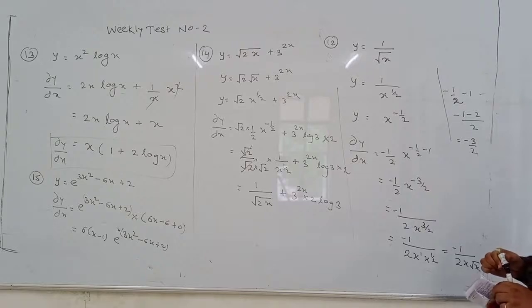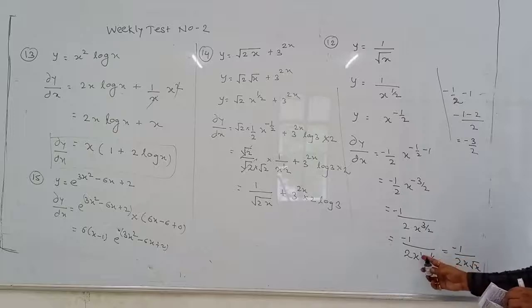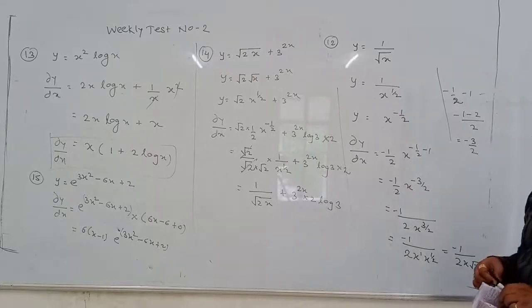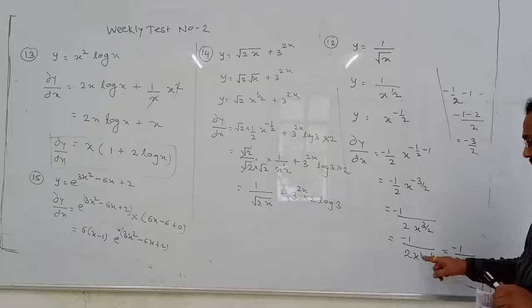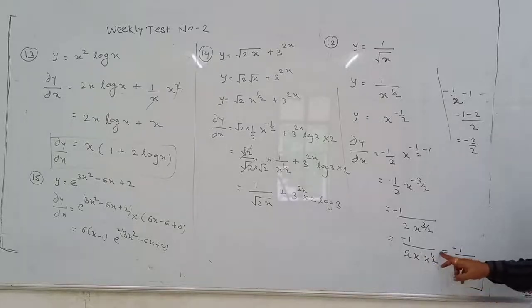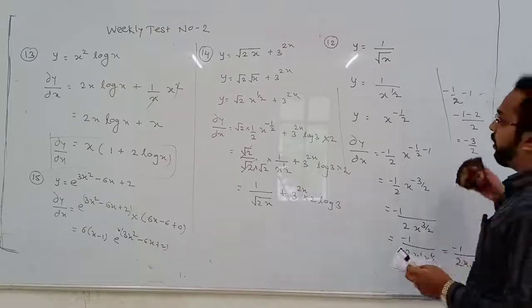3 by 2 म्हणजे किती? दीड. 3 by 2. So we can write 3 by 2 as power 1 power half. 3 upon 2 म्हणजे किती? 1.5. 1.5 ना? 3 upon 2. 1.5 म्हणजे 1 and half. So 1 x to the power 1 keep as it is. X to the power half means root x. Okay. So this is the differentiation of 12th question.